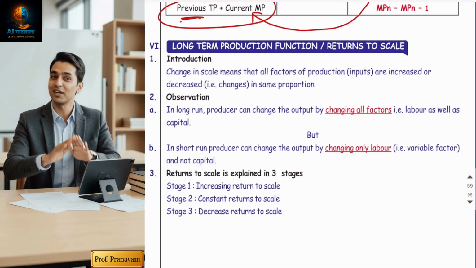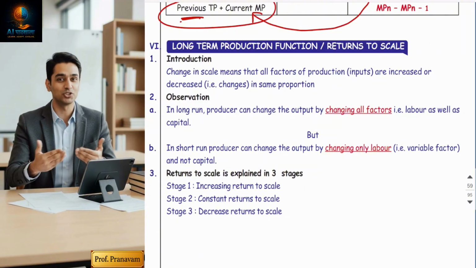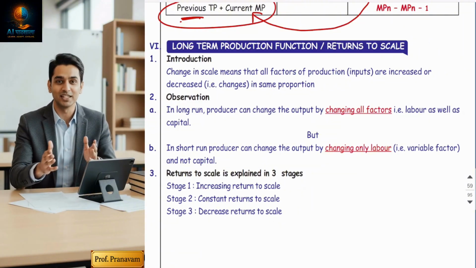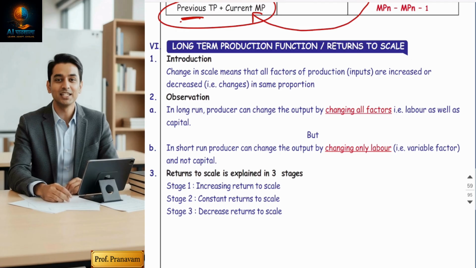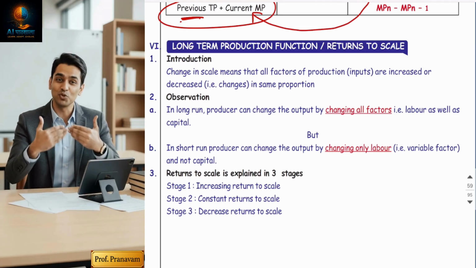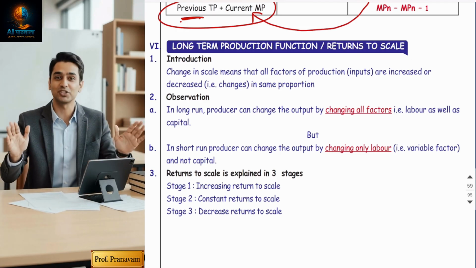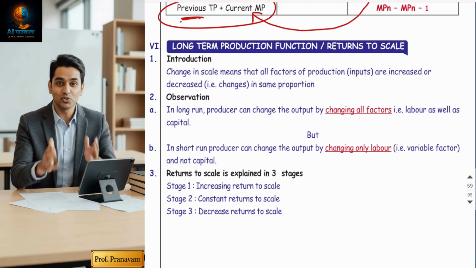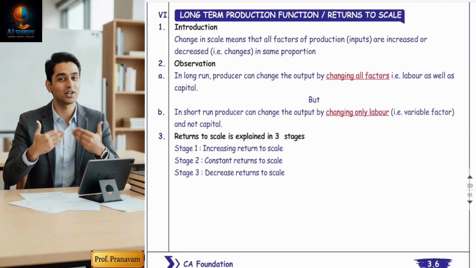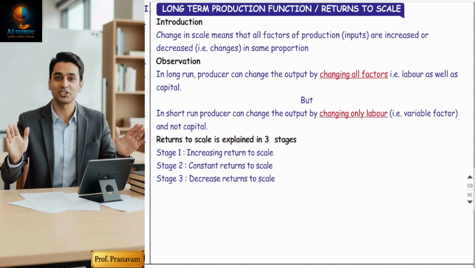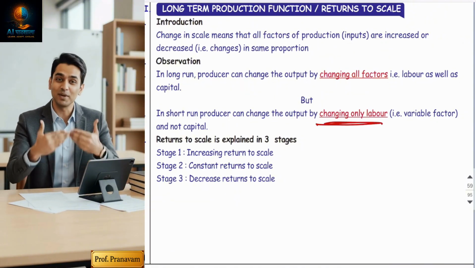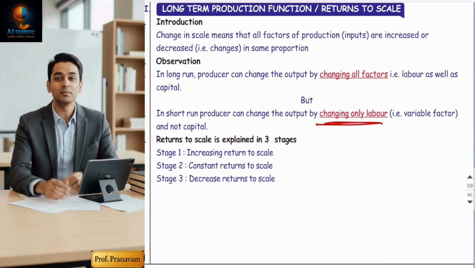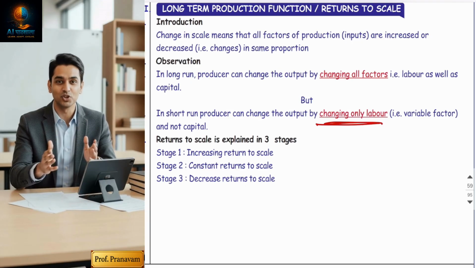Now come to the long run production function. Very simple. Guys, the long run production function is always easier than the short run. How come? Guys, the long run is always derived from the short run. In the short run, the assumption was that some inputs are fixed, some inputs are variable. But in the long run, all inputs are variable. In the short run, the producer can change the output only by changing the variable factor. That's why it's called the law of variable proportion. But in the long run, you can change the plant and machinery also.